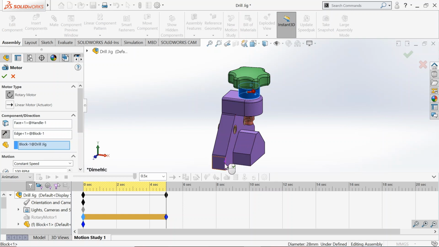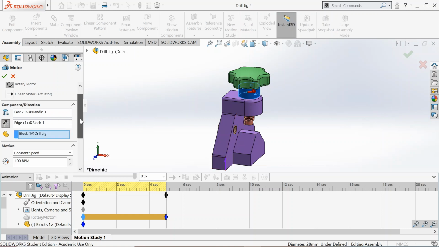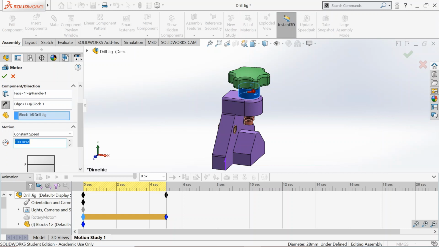So we have the direction of rotation as counterclockwise and moving along the Y direction. I have picked up the edge here on the block and I've assigned it in here. The speed, we can lower this down to 50, or let's try it with 100. Accept this.